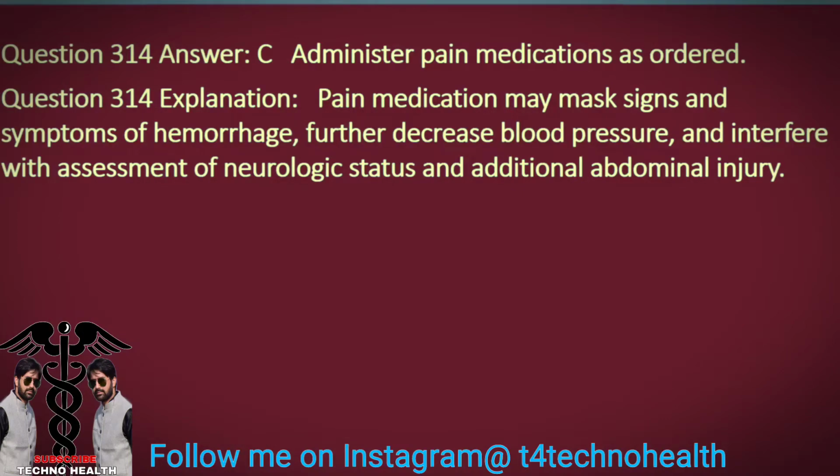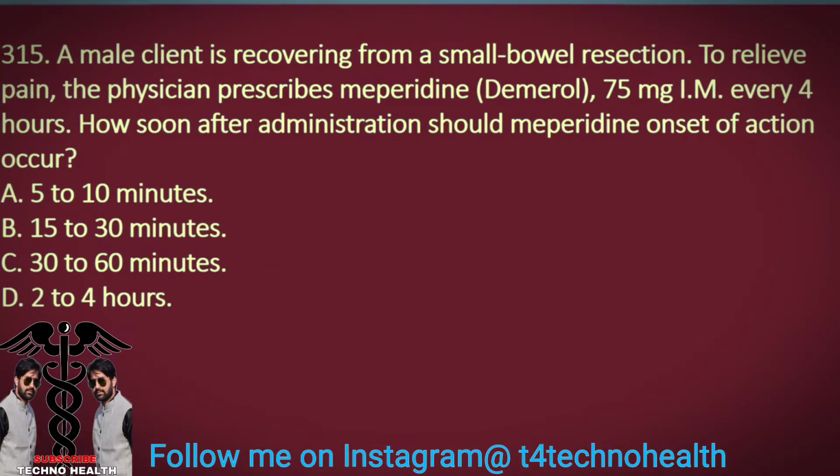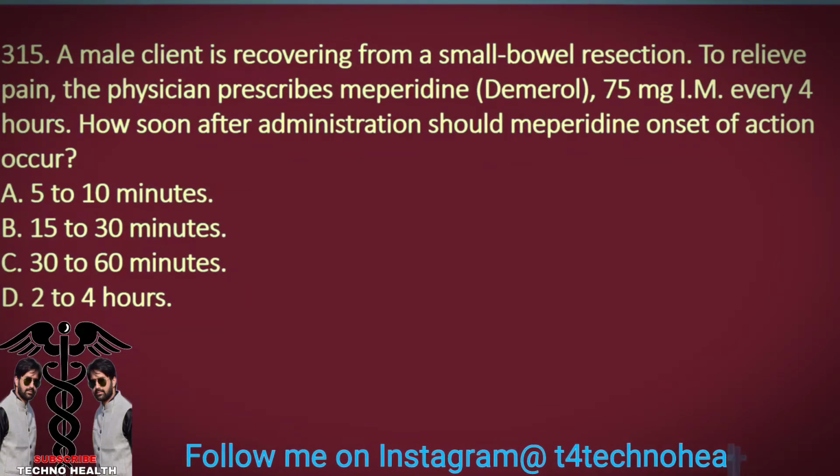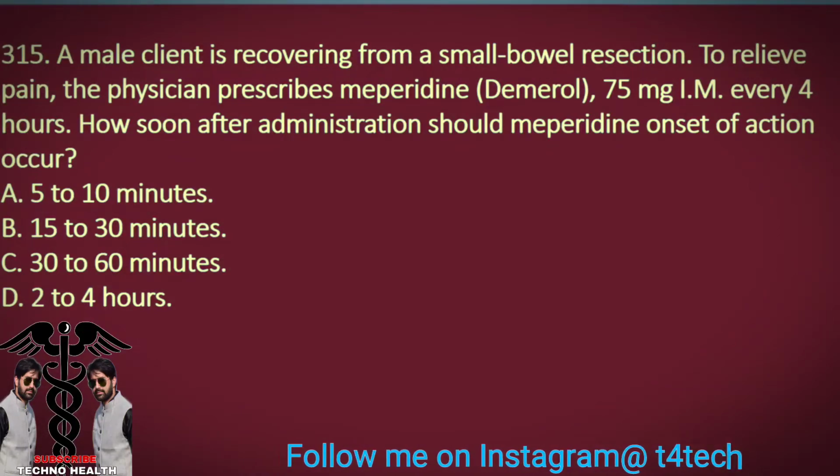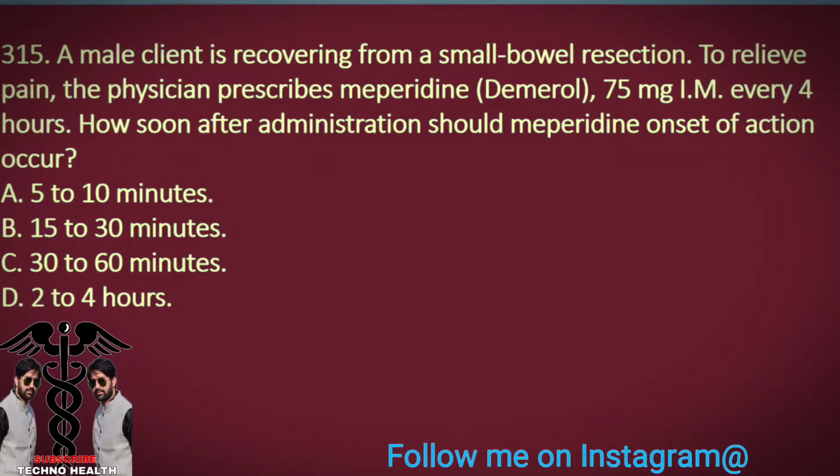Question 314 Explanation. Pain medication may mask signs and symptoms of hemorrhage, further decrease blood pressure, and interfere with assessment of neurologic status and additional abdominal injury. Question 315. A male client is recovering from a small bowel resection. To relieve pain, the physician prescribes meperidine, Demerol, 75 mg IM every 4 hours. How soon after administration should meperidine onset of action occur?